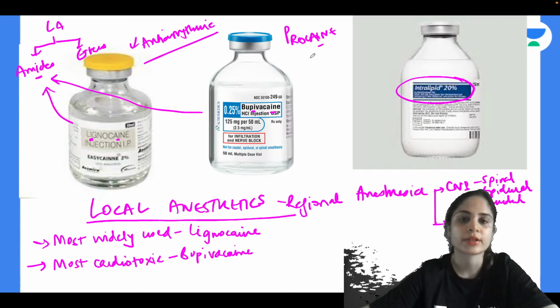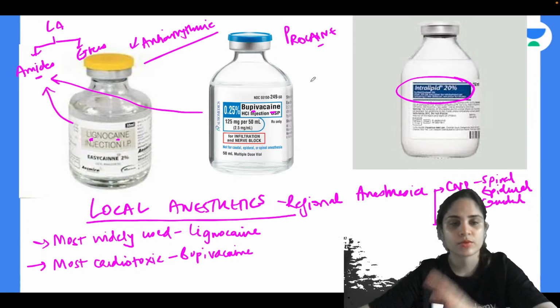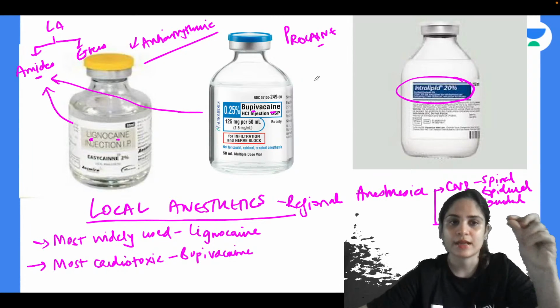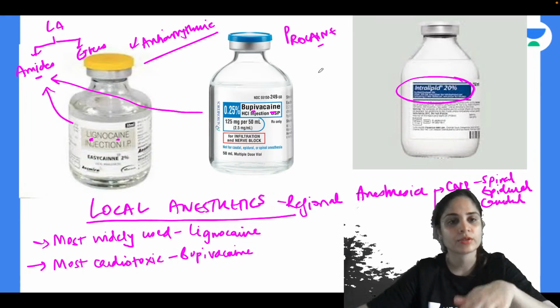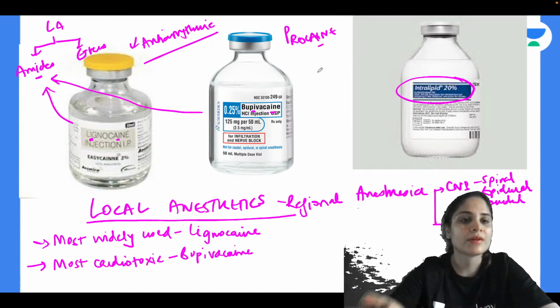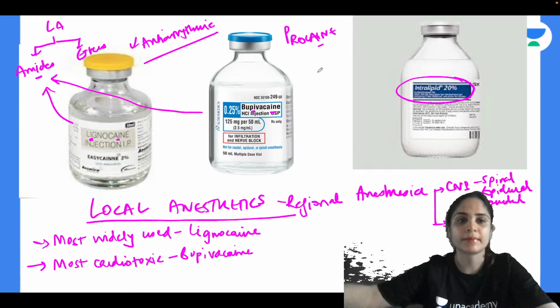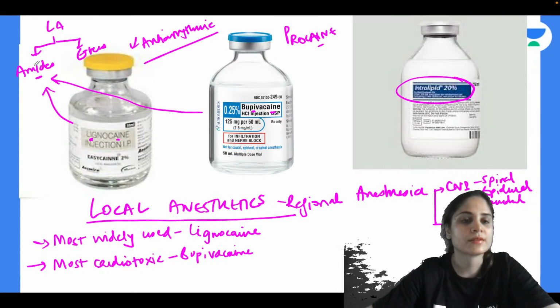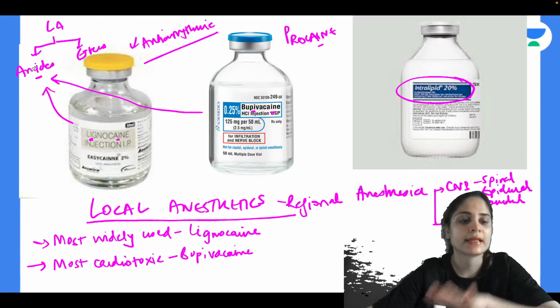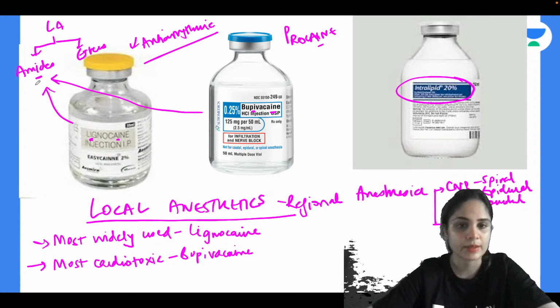Now, why is it so important? The ester local anesthetics are basically metabolized by plasma cholinesterase in the plasma. As a result of this, they have very short action because they just go into the plasma and get broken down by plasma esterase. On the other hand, when you have amide local anesthetic, they go all the way to the liver to get metabolized. So as a result of this, the action of amide local anesthetic is much more long acting as compared to ester local anesthetic.